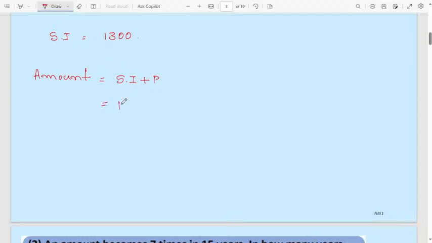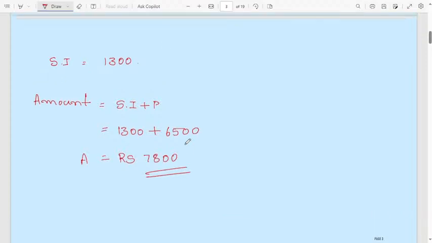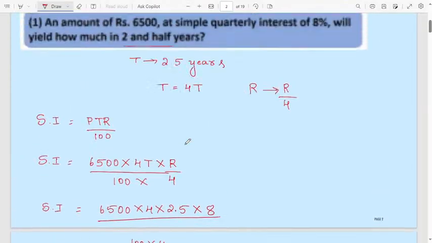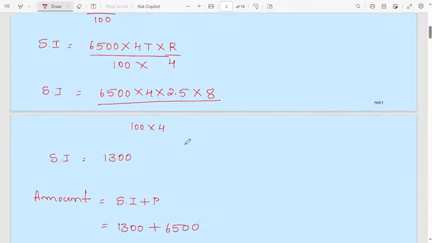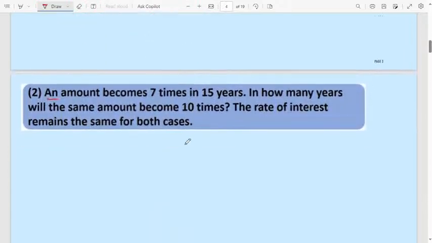Simple interest is 1,300 rupees. Principal is here 6,500. Add, you will get amount equal to 7,800 rupees. Very easy question. Here they gave everything, but you have to remember they are asking here simple interest quarterly. That one you have to remember. Let us move to the next question.